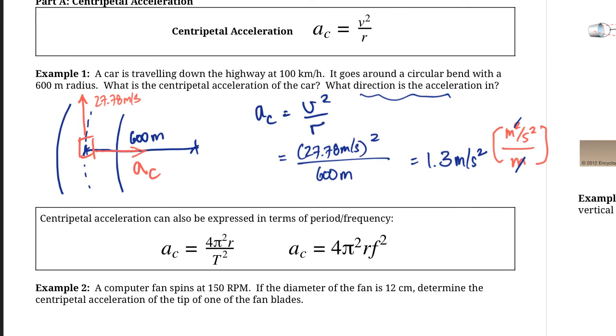That also might make more sense when we start talking about the forces involved here, which we'll get to in the next little bit. So anyways, that is the answer: 1.3 meters per second squared, and the direction is towards the center of the circle. So that's going to be a constantly changing direction, right? Because as you move around the circle, you're pointing towards the center of the circle. For this case, if you show it with an arrow towards the center of the circle, that is fine.